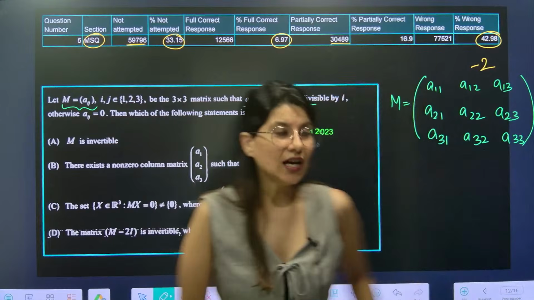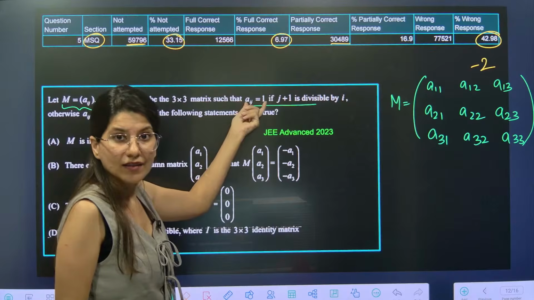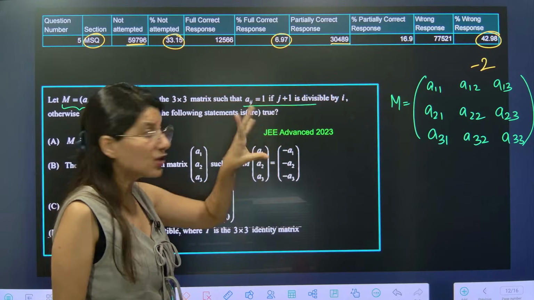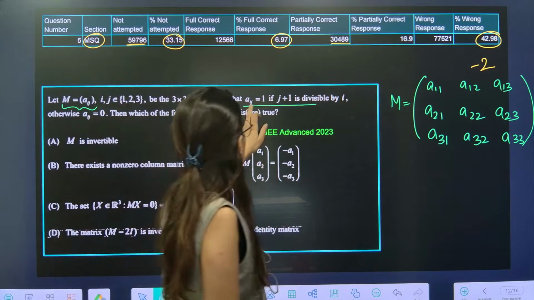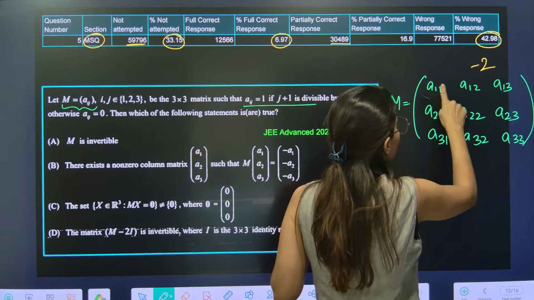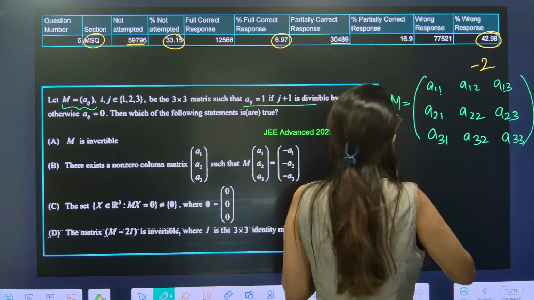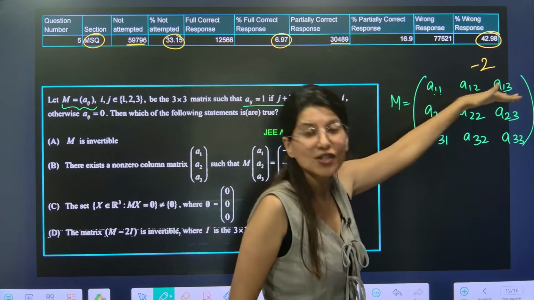Now Aij is 1, that means the element is 1 if j plus 1 is divisible by i. j plus 1, that means the second index plus 1, so it will be 2. 2 is divisible by 1. Here i is 1, for the first row.